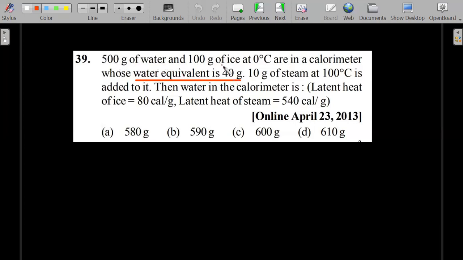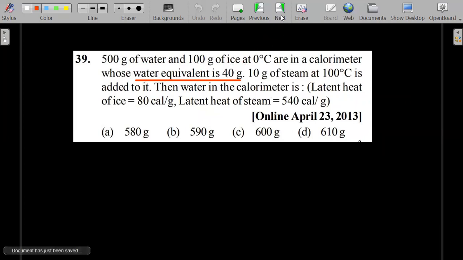Okay, 500 grams of water and 100 grams of ice at 0 degrees centigrade are in a calorimeter whose water equivalent is 40 grams. 10 grams of steam at 100 degrees centigrade is added to it. Then the water in the calorimeter is, okay, so the final amount of water is being asked. Latent heat of ice and latent heat of steam are mentioned in the question. So you should realize whether this 10 grams of steam at 100 degrees centigrade is good enough to bring all of this to 100, or whether this 10 grams of steam goes to this side. Once you determine that, then you can write the equation.